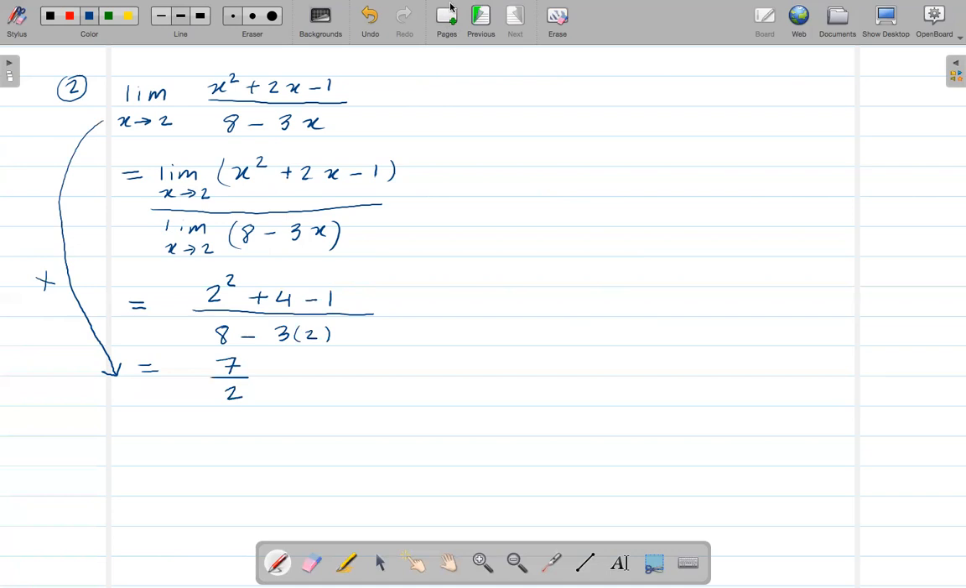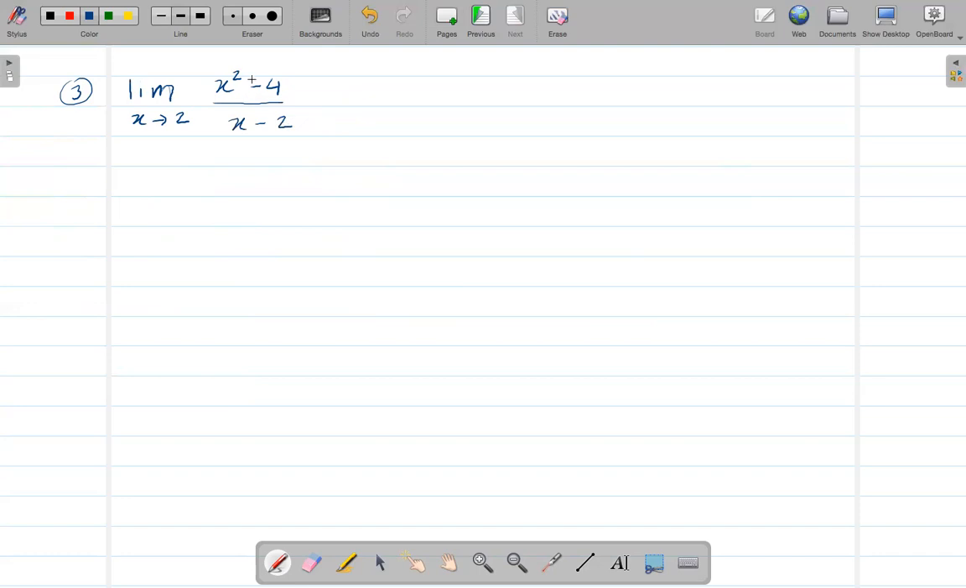Okay, now let's see what I have here. Let's take the limit of x goes to 2 of x squared minus 4. This is example number 3. X squared minus 4 over x minus 2.